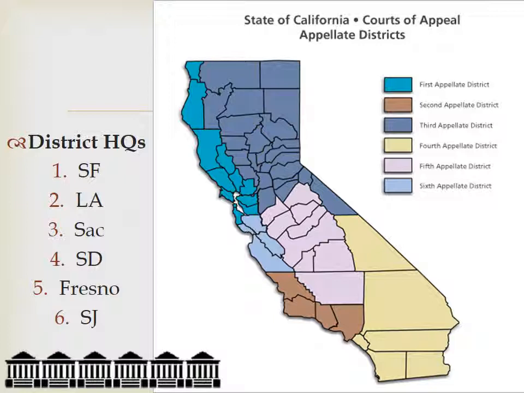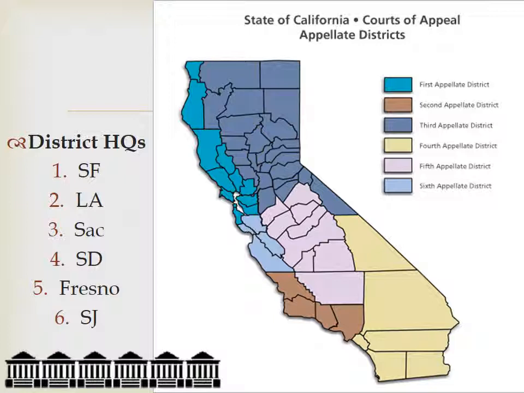The 5th Appellate District is in the Central County area. We have Tuolumne in there, Kings and Fresno, looks like Madera counties, and a couple other ones thrown in there in the central area, and Fresno is where we have the seat for the Appellate District. And then the 6th District has the San Francisco Bay Area. I'm looking at Monterey, Santa Cruz. It does have the Santa Clara County in there, which is why I said San Francisco Bay Area. Santa Clara County is in there, and San Benito, and they have their district headquarters in San Jose.